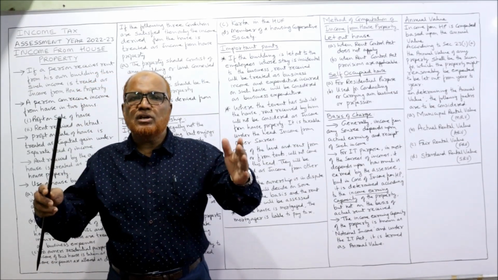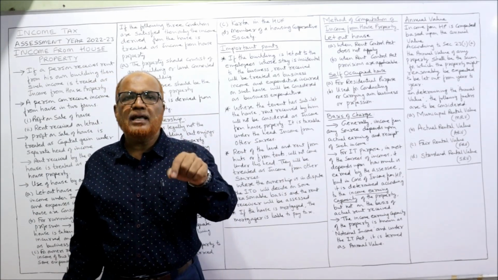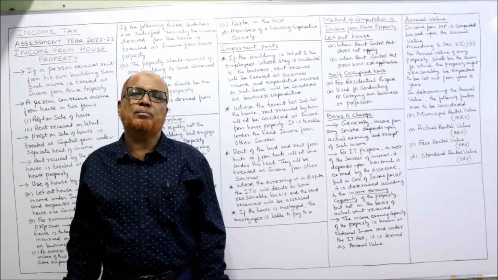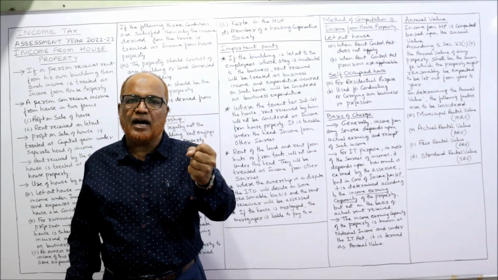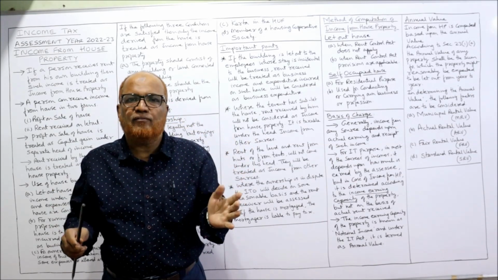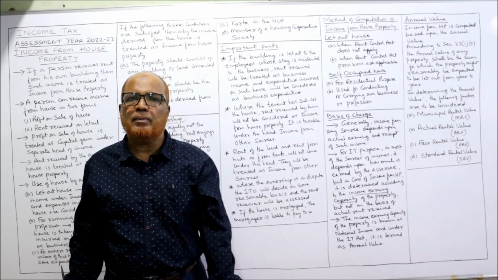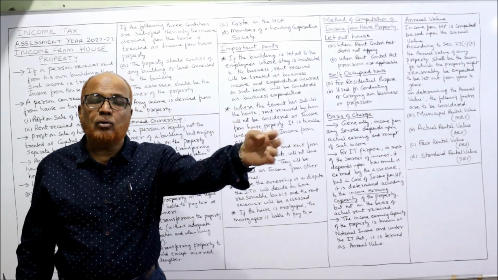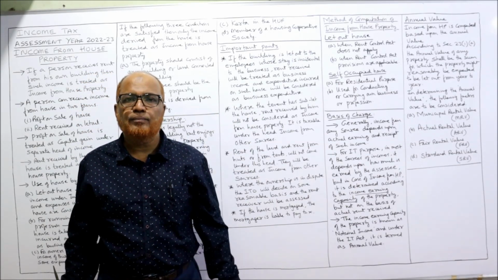Example: suppose you are having a flat in a posh area where the monthly rent of the property is 40,000 per month. 40,000 per month is the earning capacity. In the surrounding flats, the earning of that property is 40,000 per month. But you have let out the house to your friend for only rupees 5,000 per month.